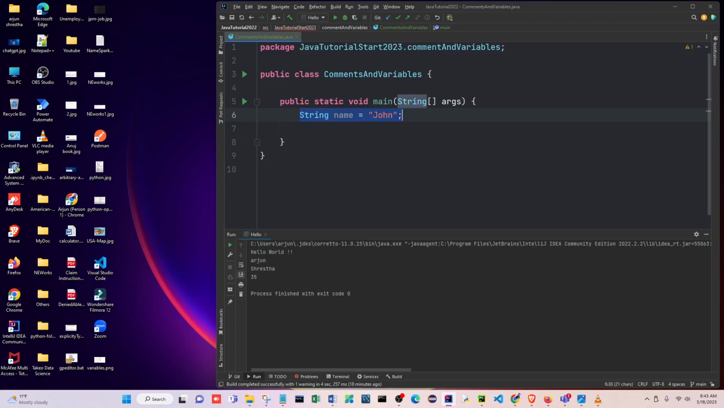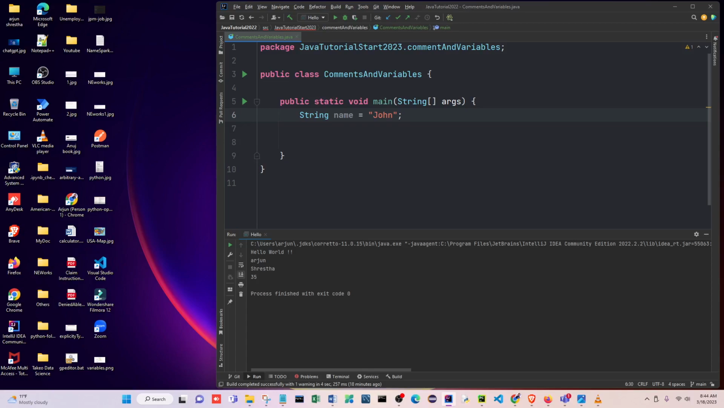I put String here because name is always a string. A string is always written in double quotes. We have a separate class for string, what is string, but you have to understand that. String is always written with a capital S. Don't write it this way, this is wrong. See, it gives red here. When you put the cursor here, it says cannot resolve symbol string, so always write the first letter of String capital. So this is one way.